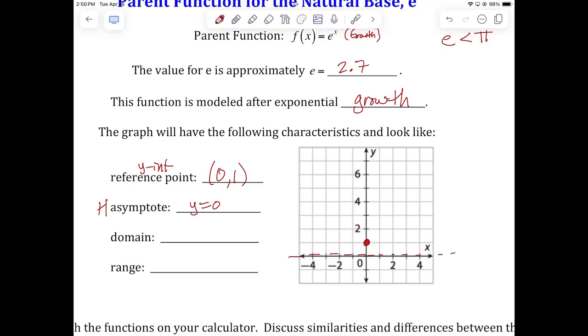Guess what the domain is going to be for e to the x? All real numbers, just like it is for all other functions of the form b to the x, whether they're growth or decay. And the range is everything above the asymptote, which is the set of all y such that y is greater than 0. Or you could say y is an element of (0, infinity), whichever you prefer. Okay, now if you don't graph any other function but e to the x on the grid, you could just draw it like this.